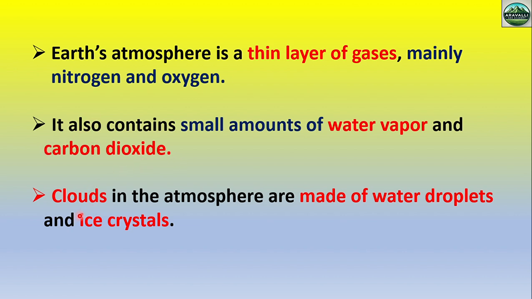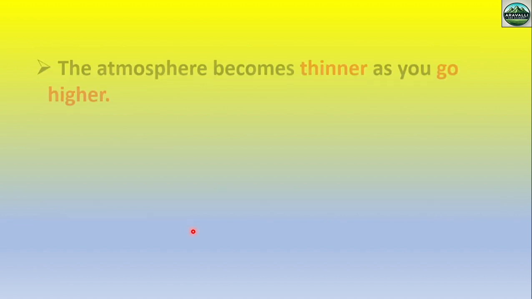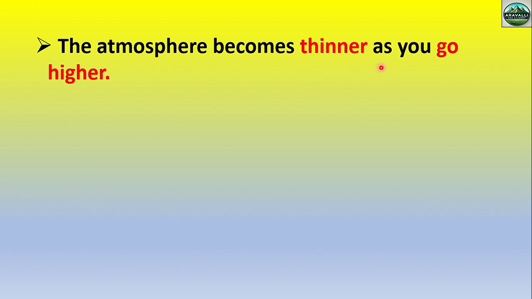Okay, clouds in the atmosphere are made up of water droplets and ice crystals. So in an upcoming video we will cover the classification of clouds also, but remember the clouds are made up of water droplets as well as ice crystals. The atmosphere becomes thinner as we go higher. This is a conceptual point. Okay, we will cover it through a diagram also, but remember this line: when we move from the surface upward, the atmosphere becomes thinner.